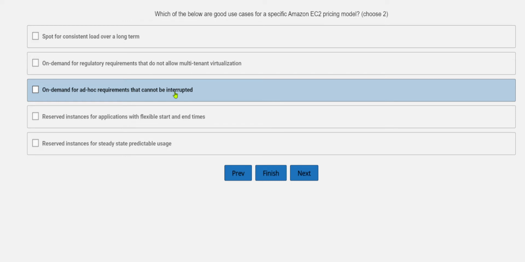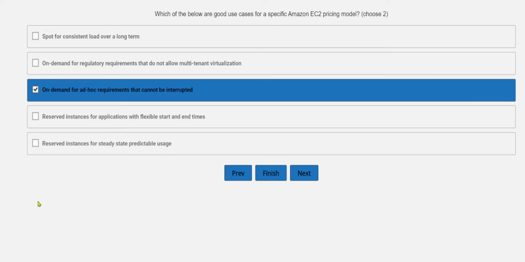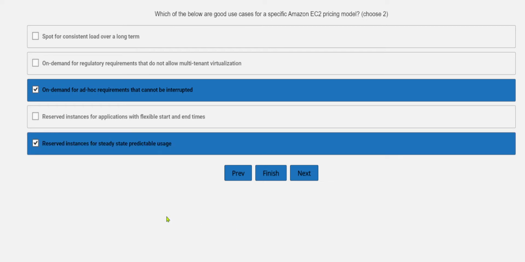So this we will mark as one option, and the other one over here, reserved instances for application with a flexible start and end time. So as per the pricing model, we can check this one, reserved instances for steady state predictable usage. So this is again the correct one. So let's see what are the correct options after this, ending with this quiz.